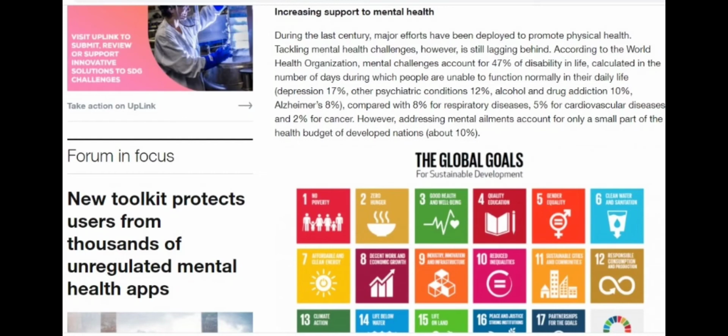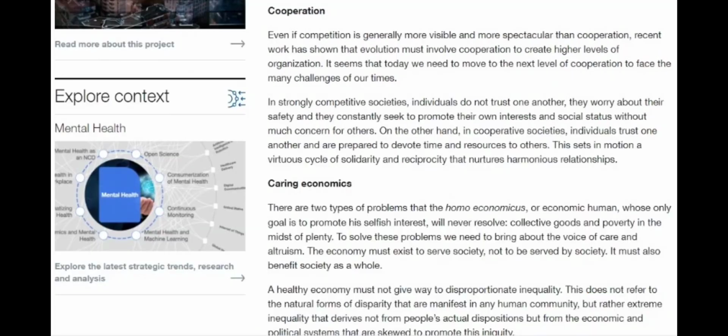Depression, 17%, other psychiatric conditions, 12%, alcohol and drug addiction, 10%, Alzheimer's, 8%, compared with 8% for respiratory diseases, 5% for cardiovascular diseases, and 2% for cancer. However, addressing mental ailments accounts for only a small part of the health budget of developed nations, about 10%.